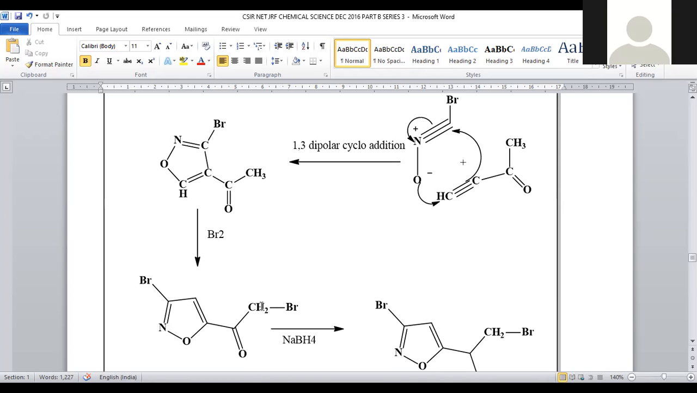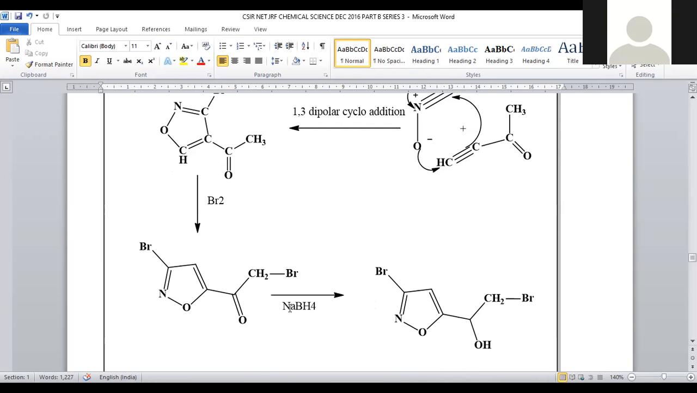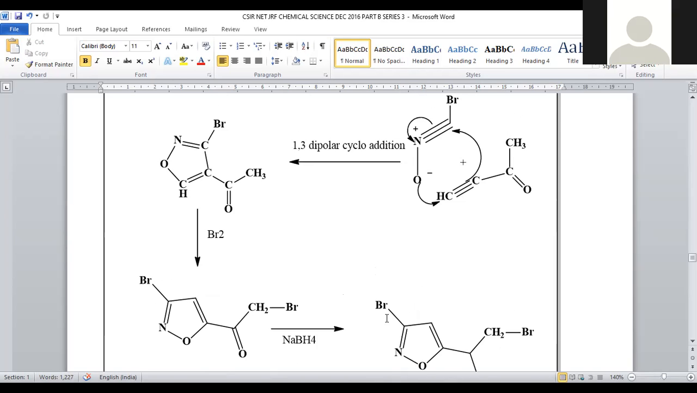So we get the product brominated on the side chain, and subsequently it is subjected to a mild reducing agent, sodium borohydride. What is the purpose of sodium borohydride? It is a mild reducing agent that selectively converts carbonyl compounds into the corresponding hydroxy compounds. Here we have a ketone, right? This ketone can be transformed into a secondary hydroxy compound. The final product will be this 5-membered ring system.